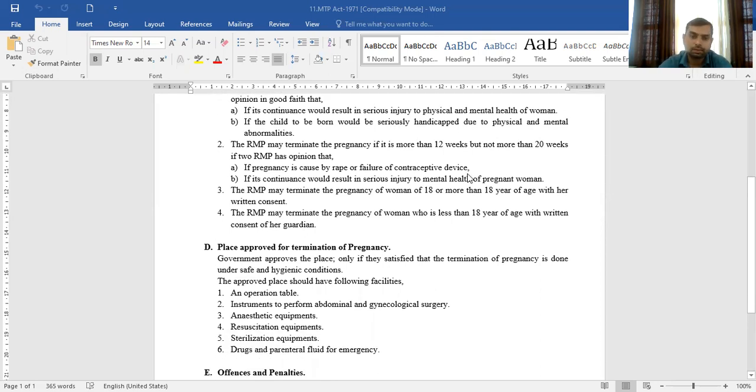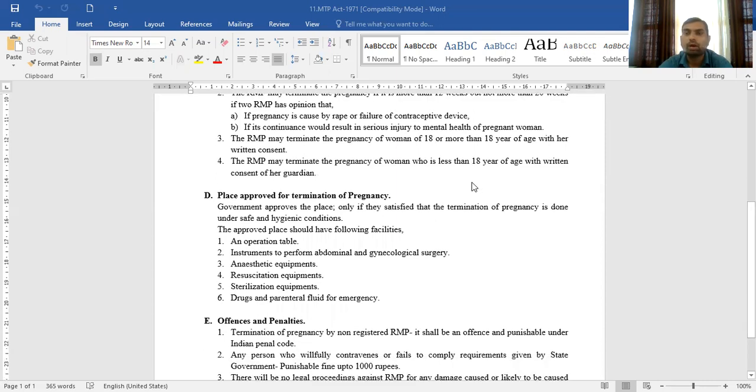After these circumstances, the next concept is the approved places. Approved places are nothing but the places where the pregnancy is terminated legally by a registered medical practitioner.